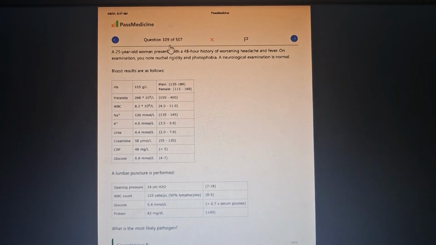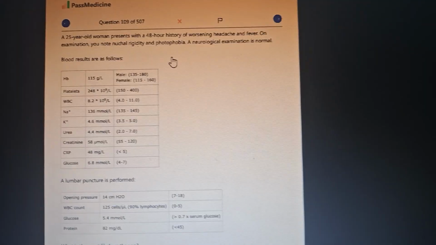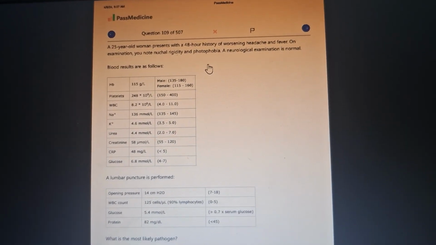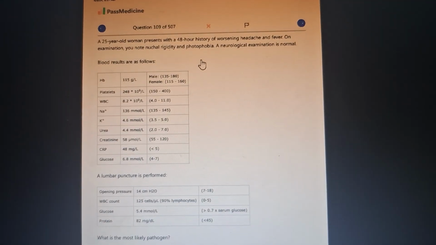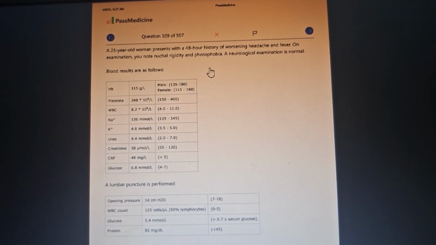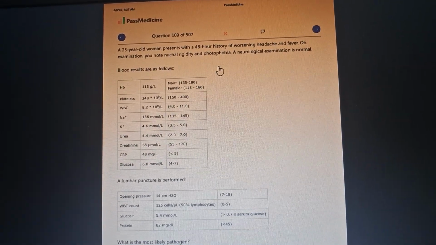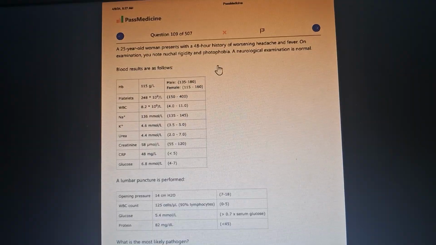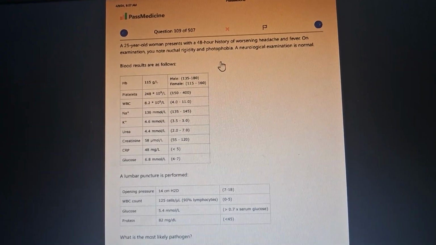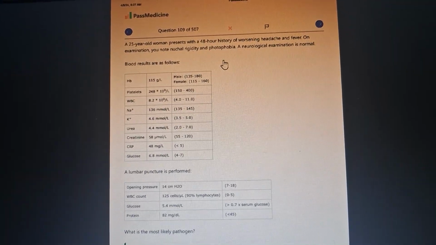Question number 109. A 25-year-old woman presents with a 48-hour history of worsening headaches and fever. On examination, you note nuchal rigidity. Remember the buzzword, photophobia. A neurological examination is normal. Hemoglobin is at the lower limit of normal for a woman. Platelets are normal, WBCs are normal, sodium, potassium and urea are normal, CRP is high, so inflammation is going on.